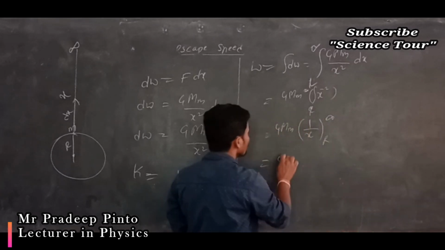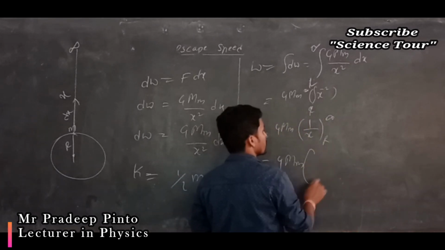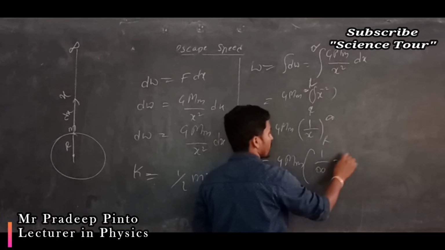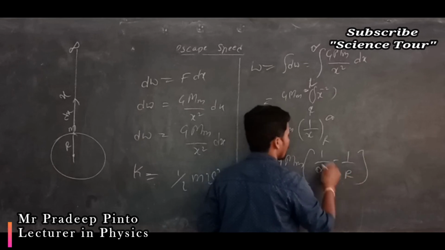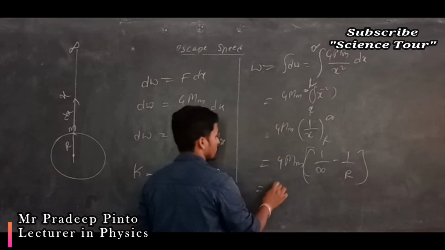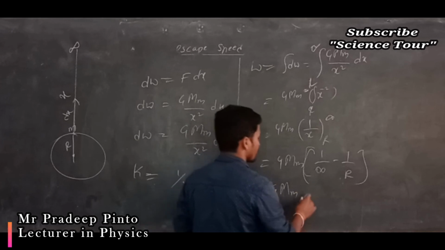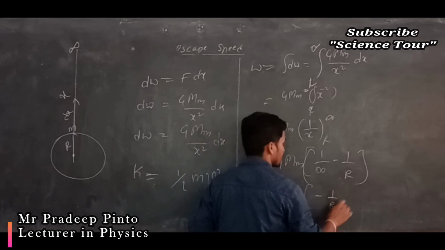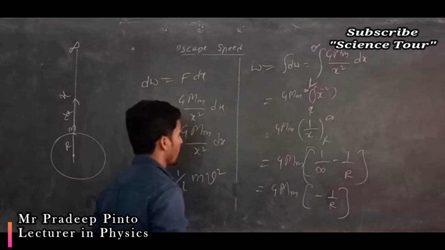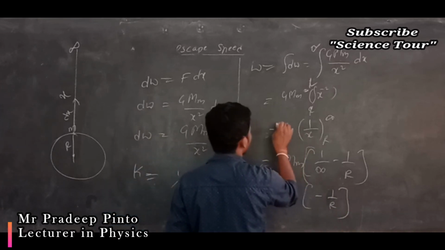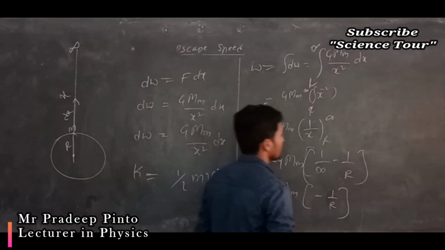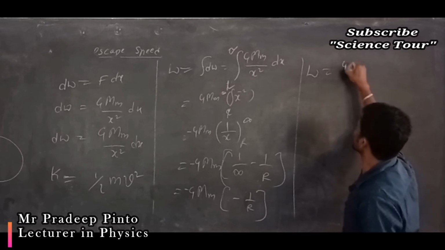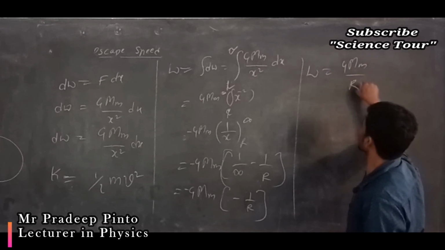So which is equal to G into m, 1 by infinity at the upper limit minus 1 by r. 1 by infinity means 0, minus 1 by r. Already one minus is there, so minus of minus gives plus. So I am going to get the work done, which is equal to G into m divided by capital R.